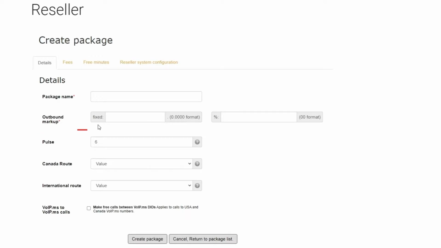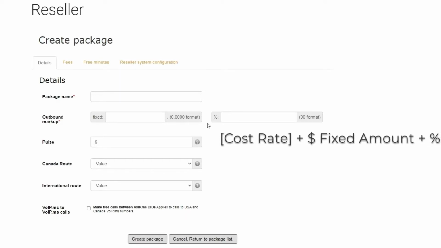For the outbound markup, the fixed option will add a specific amount on top of your cost. For example, if you pay 1 cent per minute and you input 1 cent as a fixed amount, your customers will pay 2 cents per minute. The percentage field will have the same behavior, but instead of a fixed addition, it will add a percentage based on your cost. You can also combine both. The formula to calculate the outbound markup is cost rate plus a fixed dollar amount plus a percentage. This can be left empty if you want to create a monthly flat package.